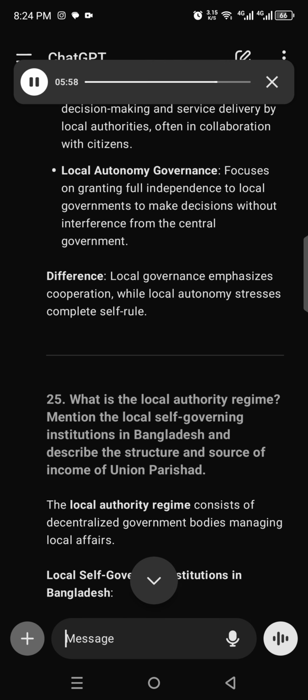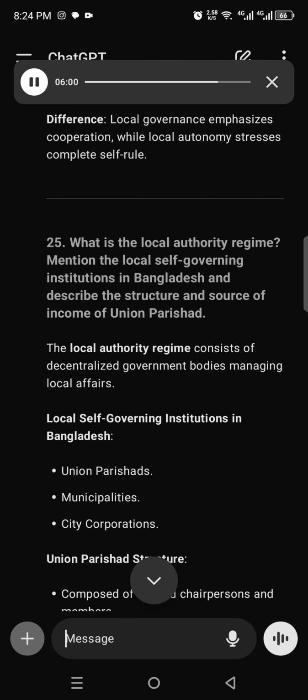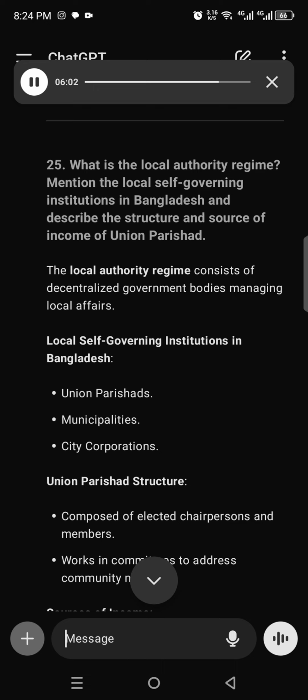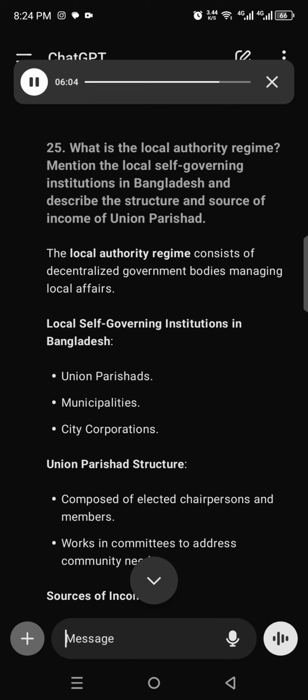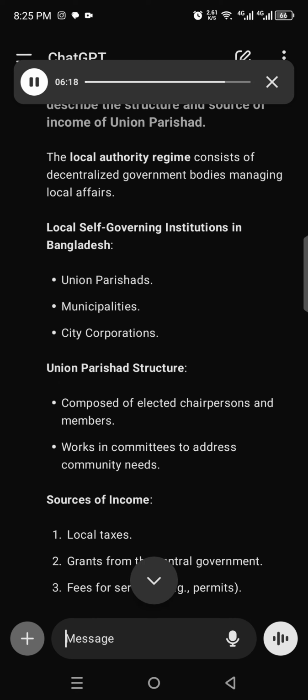25. What is the local authority regime? Mention the local self-governing institutions in Bangladesh and describe the structure and source of income of Union Parishad. The local authority regime consists of decentralized government bodies managing local affairs. Local self-governing institutions in Bangladesh: Union Parishads, municipalities, city corporations.